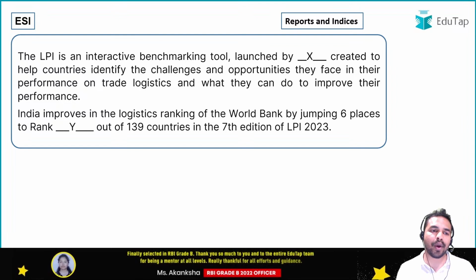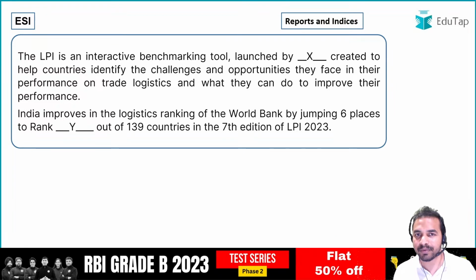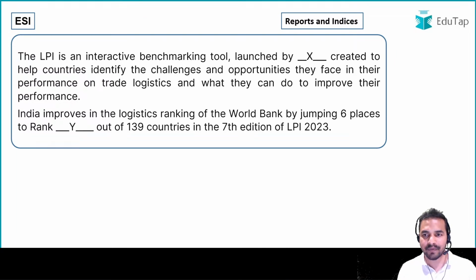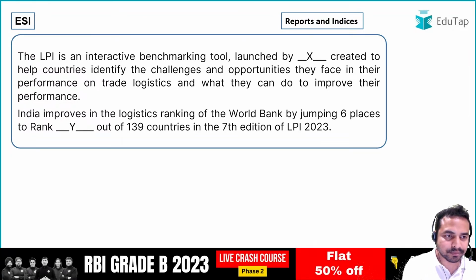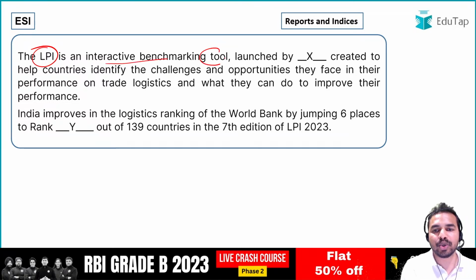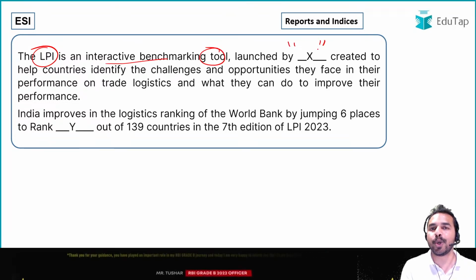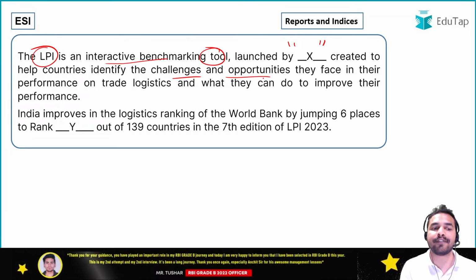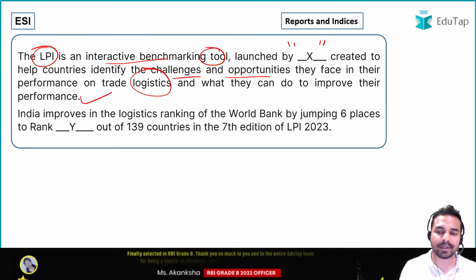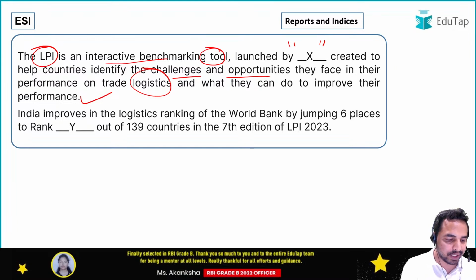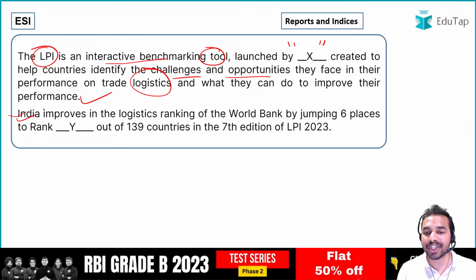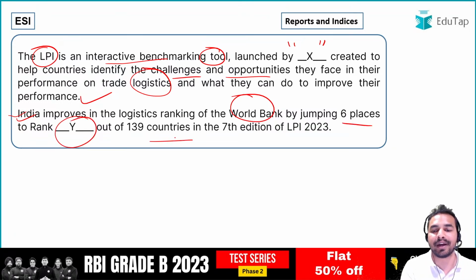So guys, here is the next question for all of you, and we already have a very beautiful paragraph present for you. Just go through the paragraph and then we will be solving the questions based on that paragraph. This paragraph says: LPI is an interactive benchmarking tool launched by X, which is created to help countries identify the challenges and opportunities they face in their performance on trade logistics and what they can do to improve their performance. The second paragraph says that India improved in the logistics ranking of the World Bank by jumping 6 places to rank Y out of 139 countries in the 7th edition.